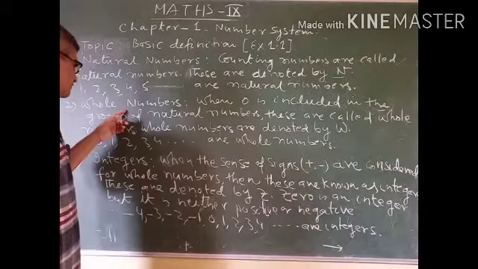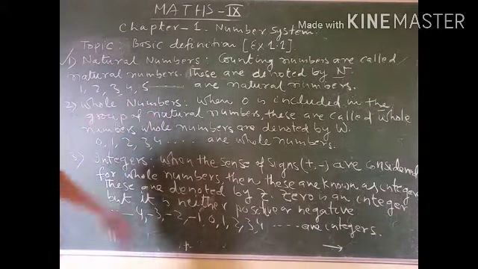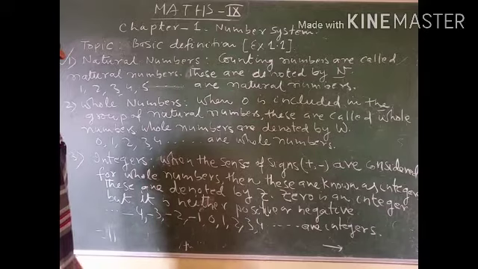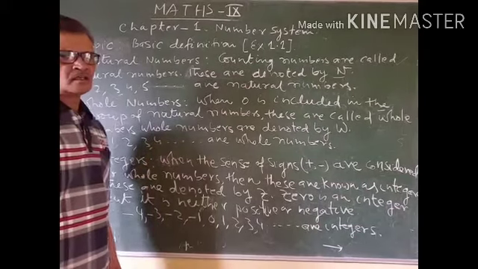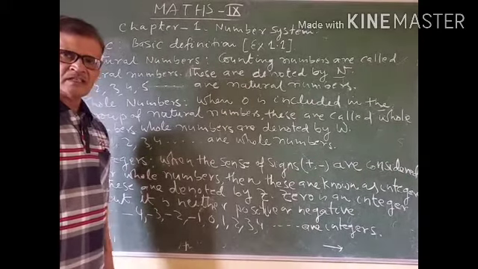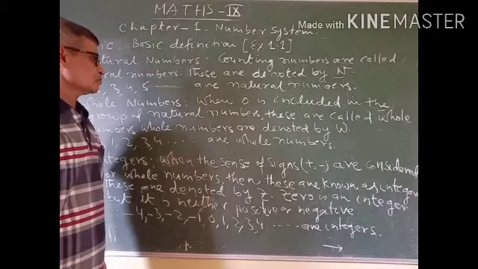Next type of number is whole numbers. When 0 is included in the group of natural numbers, these are called whole numbers. Actually, 0 was invented later on. 0 means mathematically nothing.